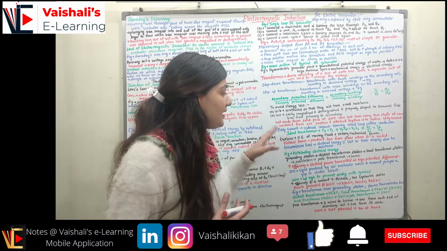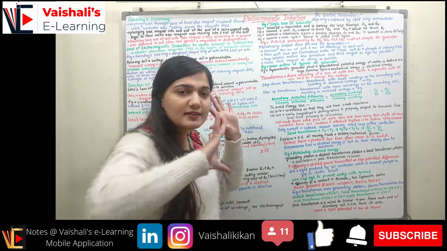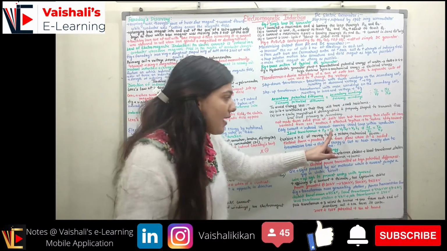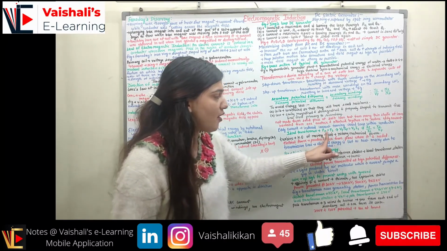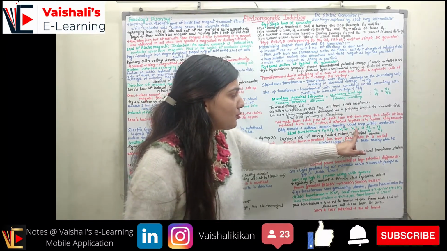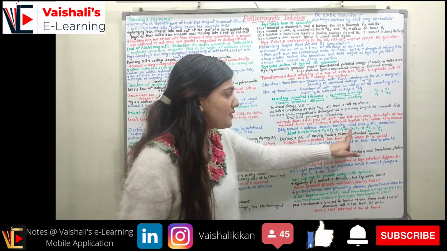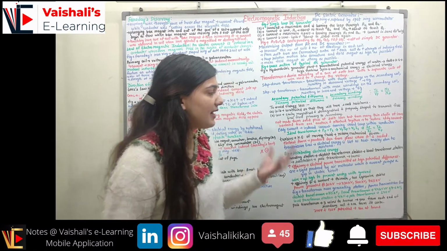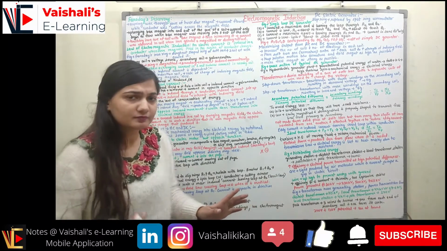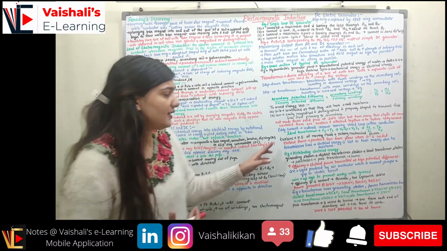Now in the ideal transformer, we say that there is no loss of energy. The power in the primary is equal to the power in the secondary. So what is the power formula? Vp into Ip in the primary, and it would be Vs into Is in the secondary. So Vp Ip is equal to Vs Is, and we will get one more formula, Ip upon Is is equal to Vs upon Vp.